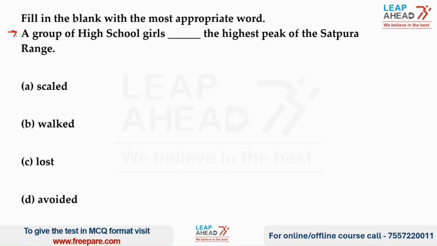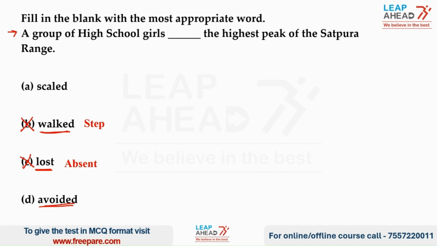In this question, the sentence reads, a group of high school girls dashed the highest peak of the Satpura range. Let us now come to the options. Coming to option B, which is walked. The word walked refers to step, so we can eliminate option B. Coming to option C, which is lost. Lost means something which is absent or vanished. So we can eliminate option C as well.